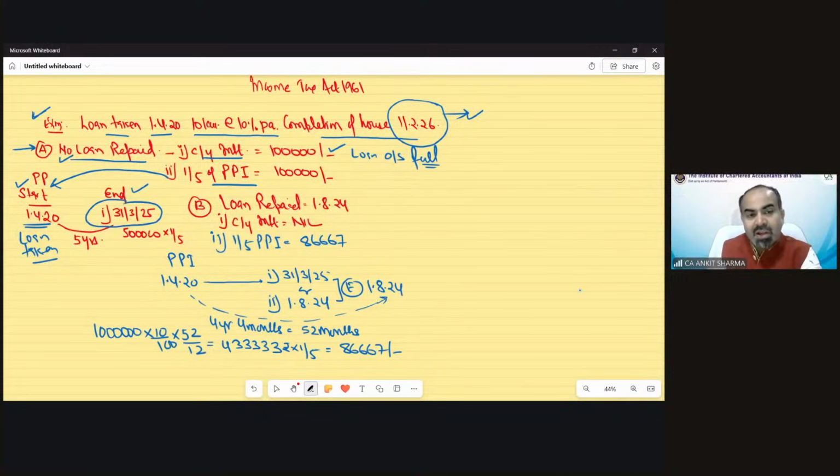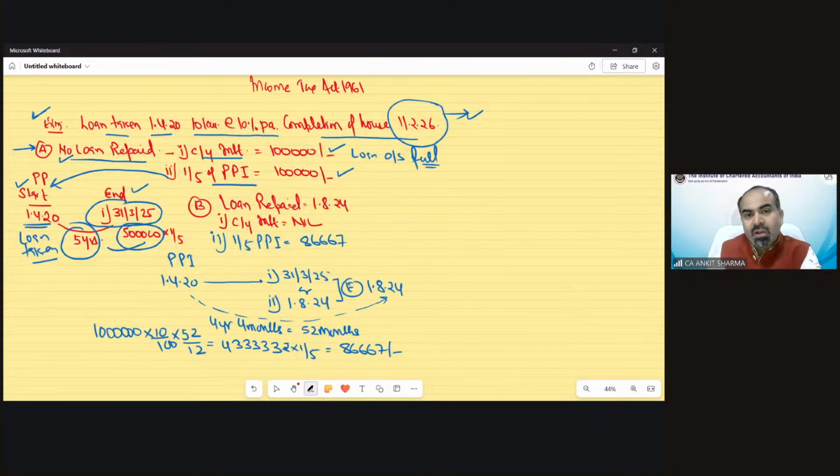So from April 2020 till 31st March 25, there is a 5-year time period which should be regarded as pre-construction period. And for 5 years, the interest would be 5 lakh rupees, 1 lakh rupees each year. And 1/5 of that can be claimed as a deduction of PPI. So 1 lakh rupees current year interest, 1 lakh is PPI. It's a normal mathematical calculation, so we are not going very deep into the provision because it's easy to solve.